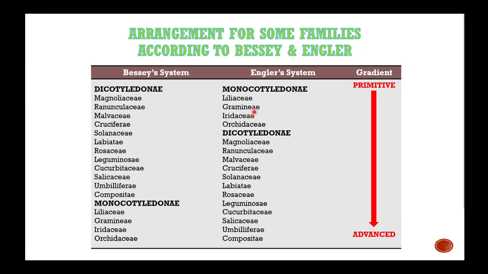Here is an example of the arrangement of some plant families according to the Bessey and Engler systems. The most distinctive difference here, if you look, is that the Bessey system considers monocotyledons more advanced than dicotyledons. But Engler said a monocotyledon is more primitive than the dicotyledon. They have a different disagreement on how to characterize primitive and advanced plants.